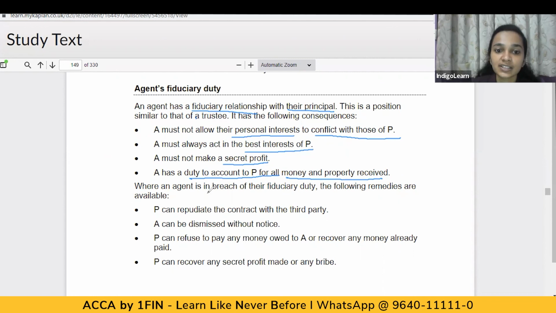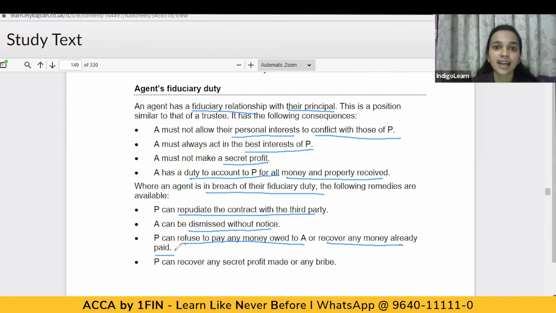And where an agent is in breach of their fiduciary duty, basically a failure to comply with their fiduciary duty, what can the principal do? The principal can repudiate the contract with the third party. They can cancel the contract. The agent can be dismissed without notice. If he is breaching his fiduciary duty, the agent can be dismissed, and that too without giving any notice. The principal can refuse to pay any money owed to the agent or recover any money already paid. So the principal can refuse to pay any money.